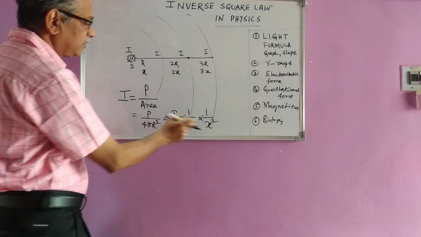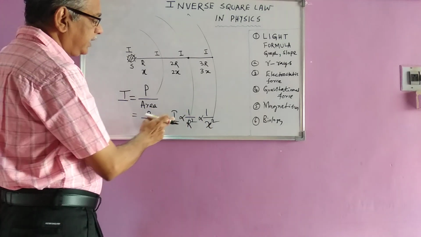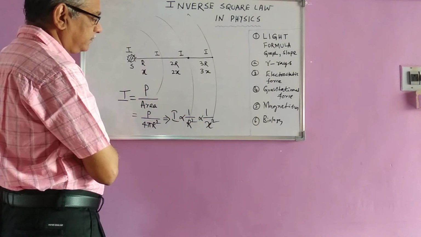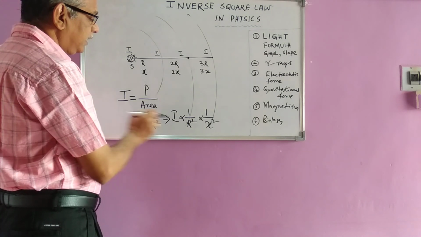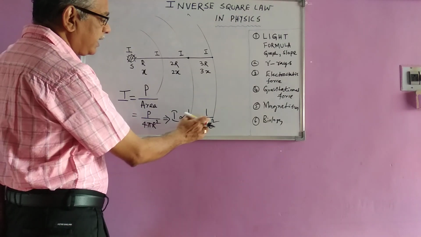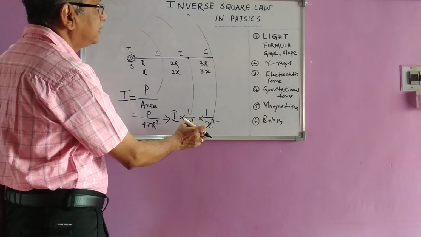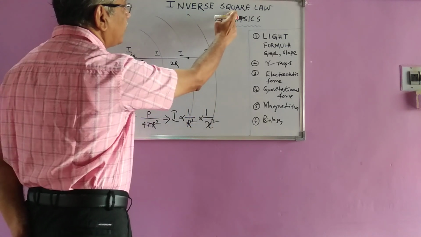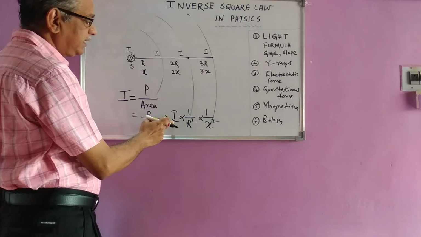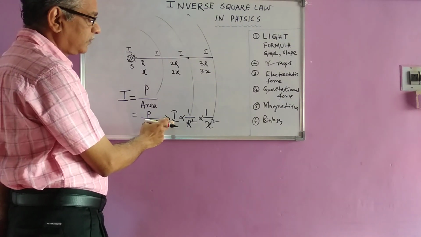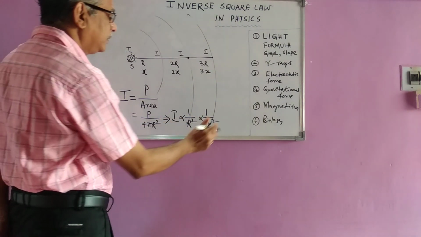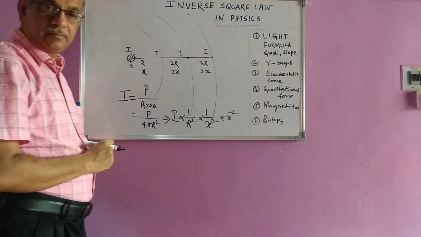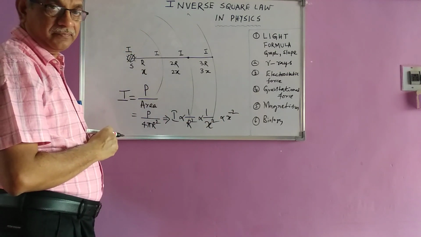Now from this formula, I is inversely related to x square. Since it is the square of the distance, we call it the inverse square law. So intensity is related to x to the power minus 2, inverse square.